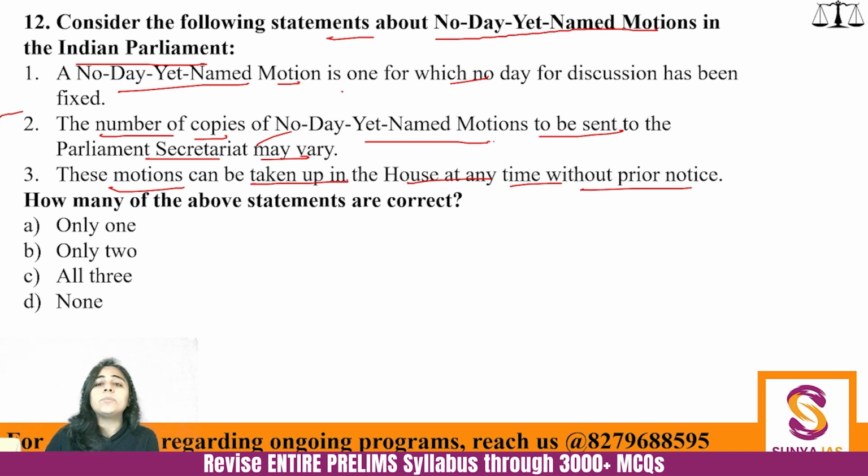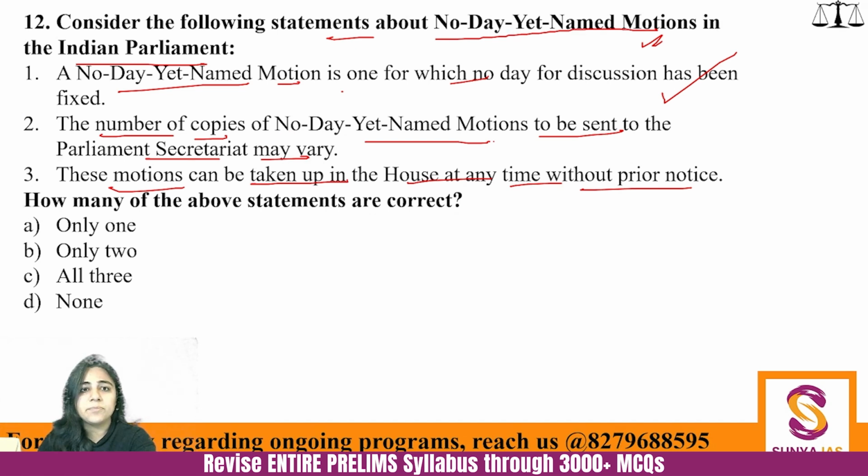So no day yet named motion is definitely implying that whichever is the matter of discussion, we have not named a day for the discussion yet, but we do know that this topic needs to be discussed. Right? So first statement is absolutely correct, and it is in fact the definition of no day yet named motion, one for which no day for discussion has been fixed.